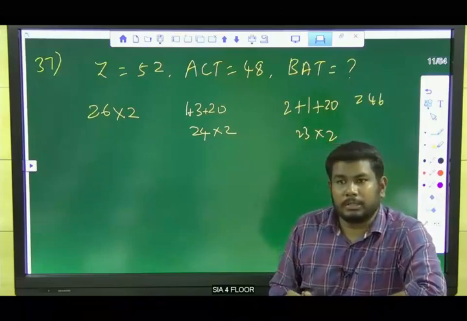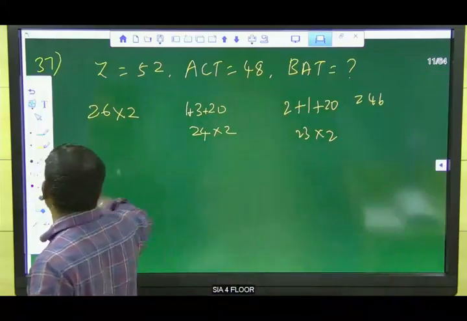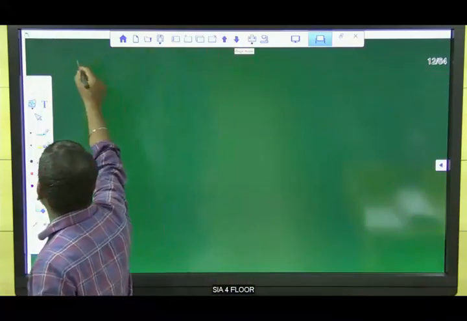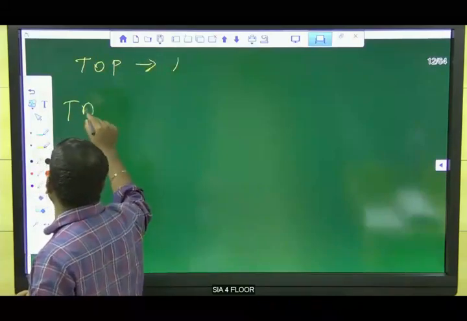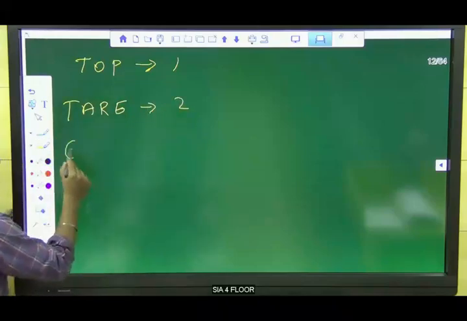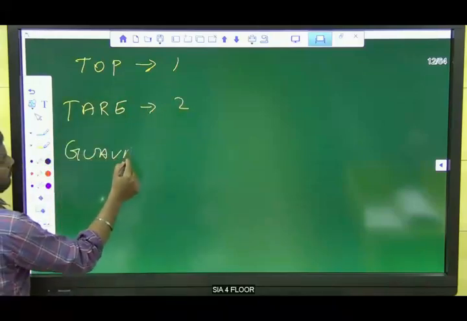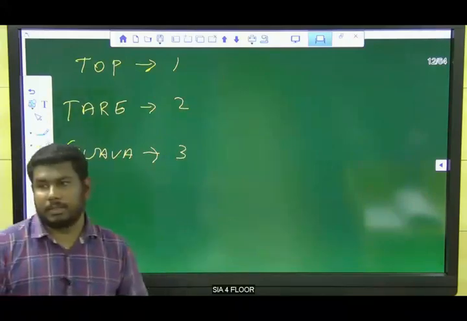Top is coded as 1. Top, T-O-P, is coded as 1. Tar is coded as 2.